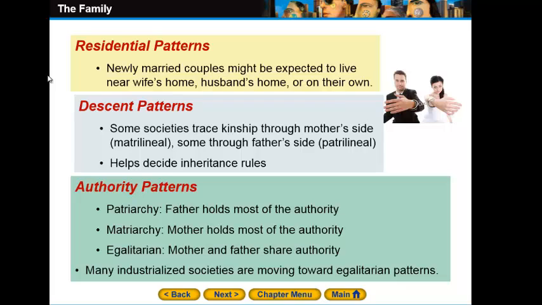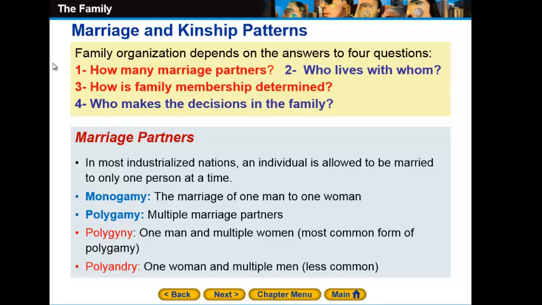Who lives with whom? Of course, the residential patterns. The newly married couples will have to choose either to stay or to live near the wife's home or near the husband's home, or they are going to choose their own. Of course, females will tend to choose a place next to the residence of her parents, and also the male will try to choose some place close to his family. Or they can simply decide to choose a new one.